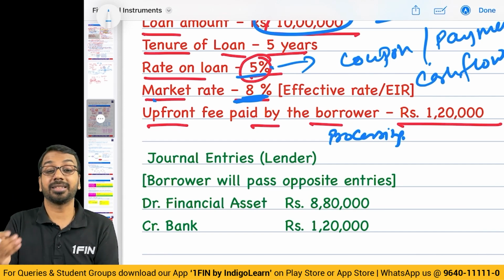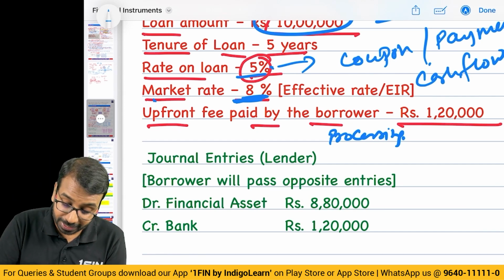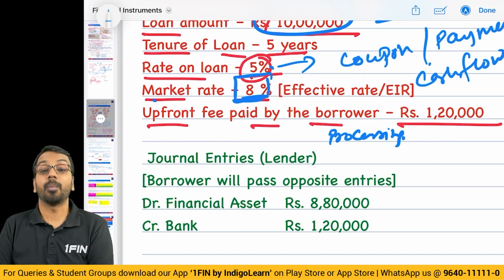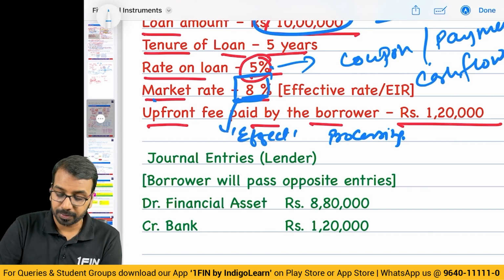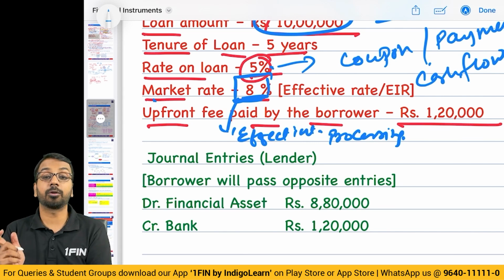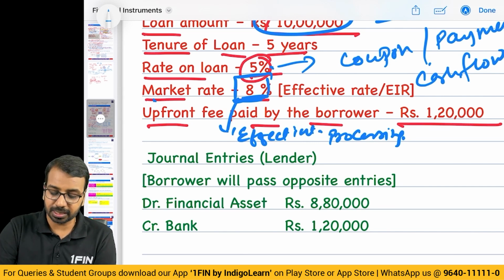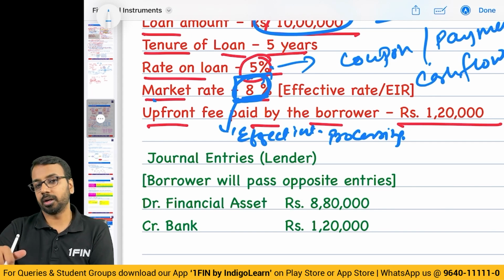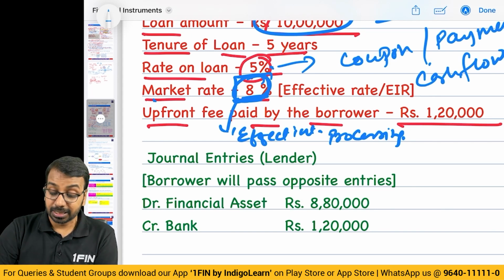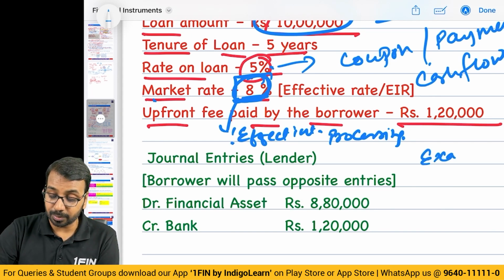But if there are transaction costs, then what do you do? You take the market rate and you update it to calculate the effective interest rate. In this case, the rate is 8%, after considering all the processing fees and all of that. This rate is generally given to you in the examination question.